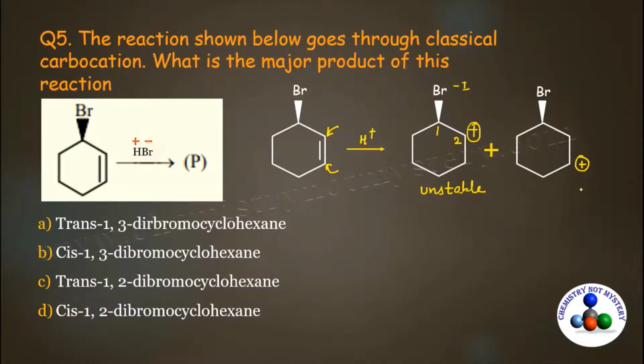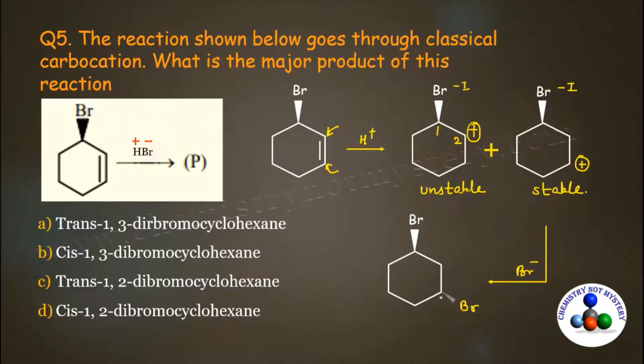Reaction will go through the second carbocation in which the minus I group is present at a distance. So this carbocation will be stable and it will further take part in the reaction. Now in the reaction medium, Br minus nucleophile is present, it will get attached to this carbocation. But from which side? On the front side, bromine is already bonded. So the next bromine will come from the back side. It will get attached to this carbocation from the back side.